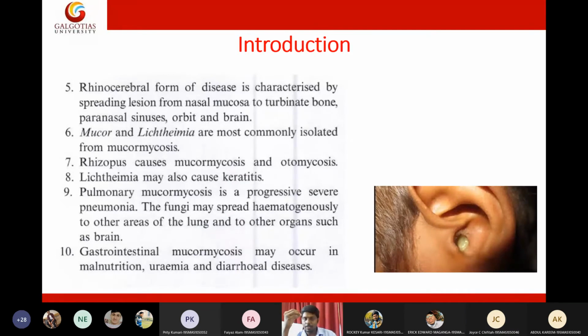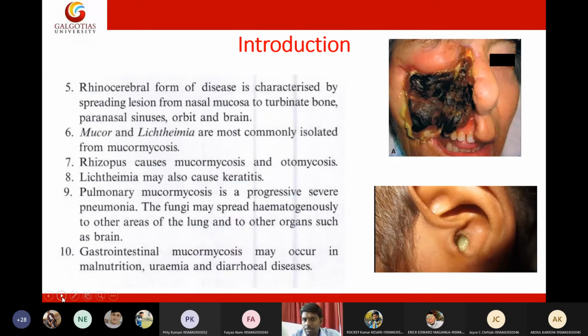So there are four forms of infection. One is face infection, which is called the rhinocerebral form of infection. Then the second one is otomycosis, caused by Rhizopus and Mucor, which is an ear infection. Then the third one is keratitis, caused by Lichtheimia, which will cause nail infection. Then the fourth one is pulmonary mucormycosis.